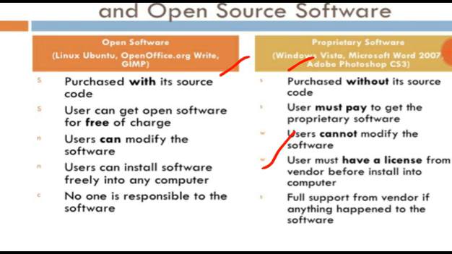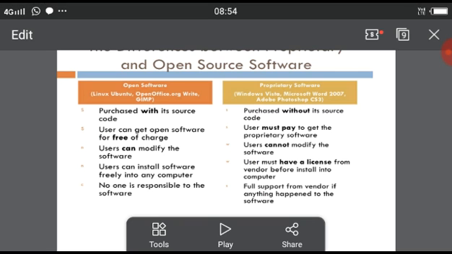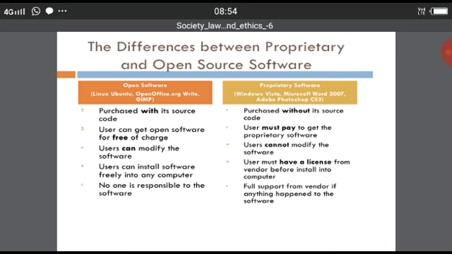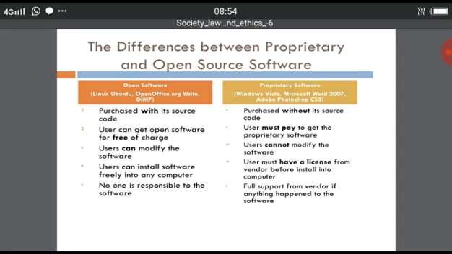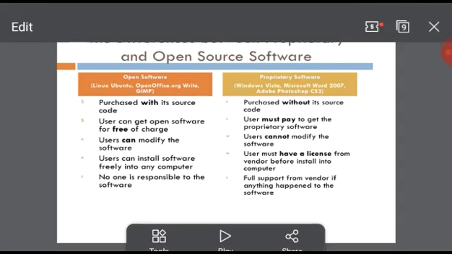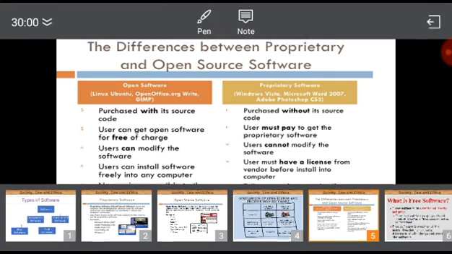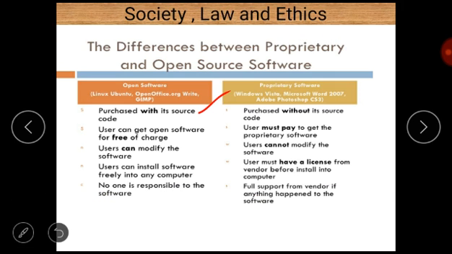The first difference is that open source software is always purchased with its source code, and proprietary software is purchased without its source code. So that is a major difference between open source software and proprietary software.